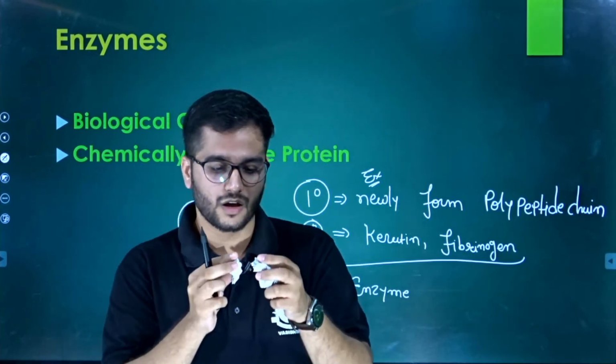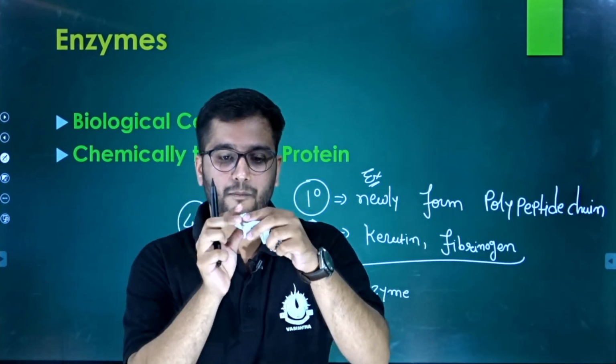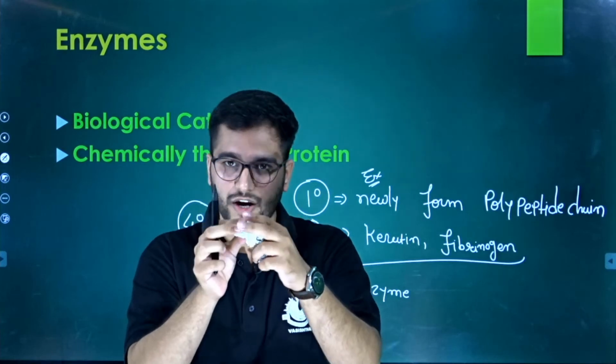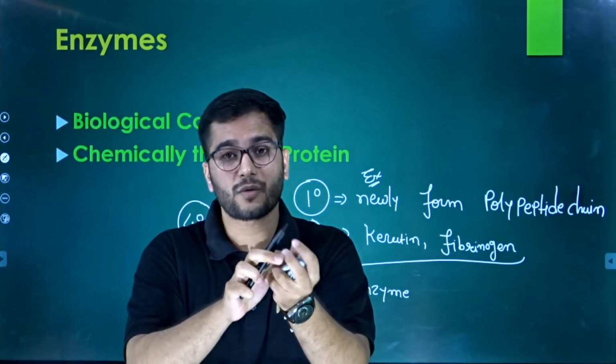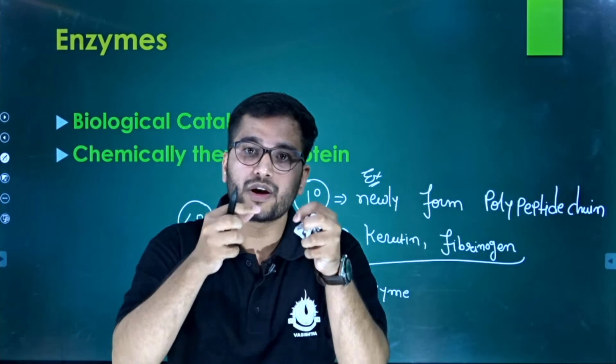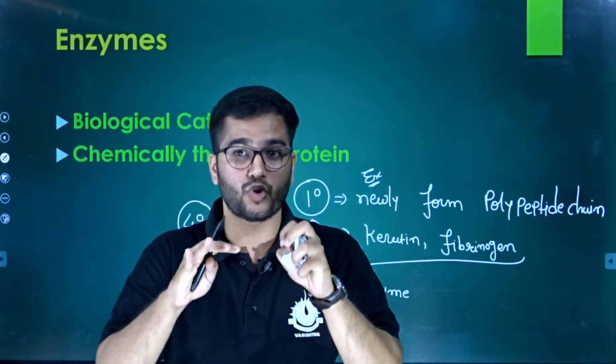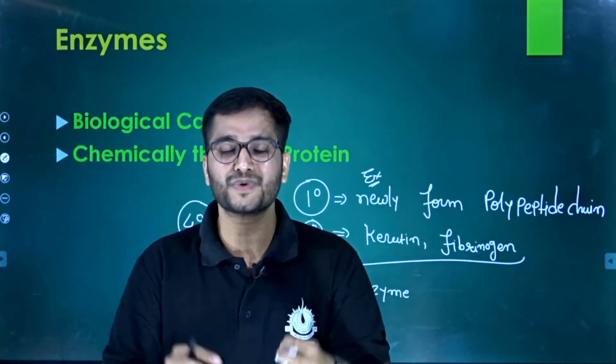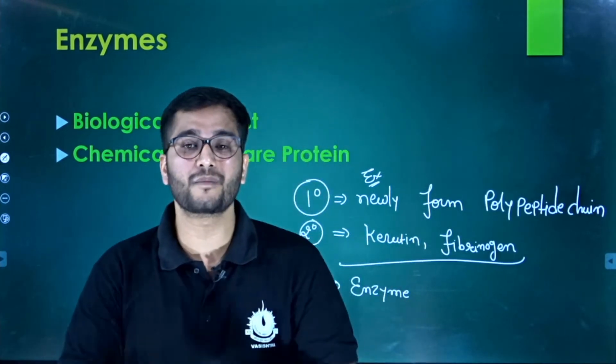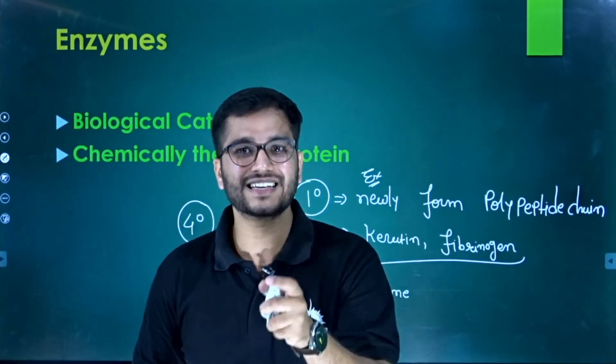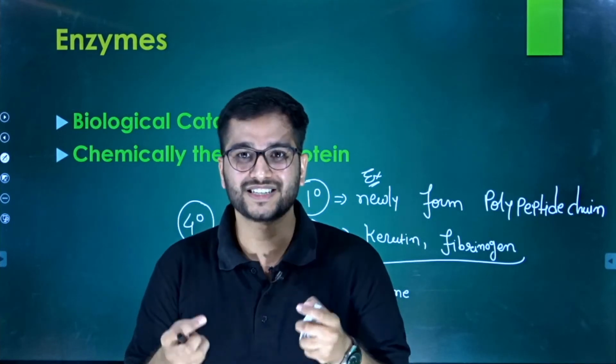So what happens when one tertiary protein binds with another, the third joins it, the fourth joins it, or maybe several join together? When more than one tertiary type of protein settle together, join together, then a structure will be formed, and that particular structure is the structure of quaternary protein.